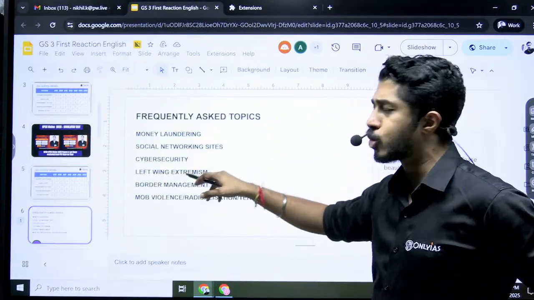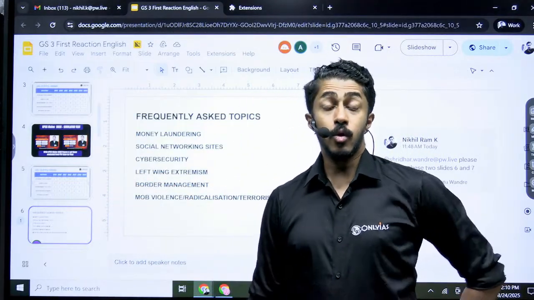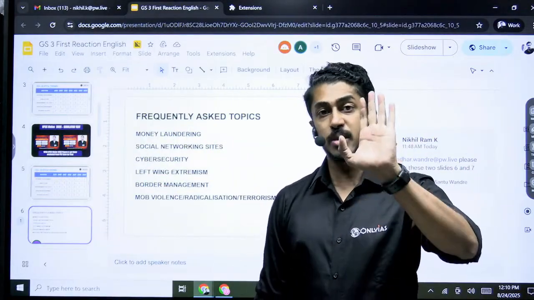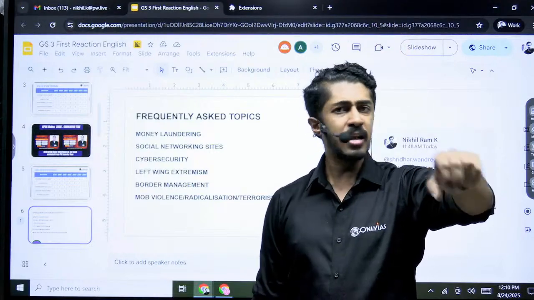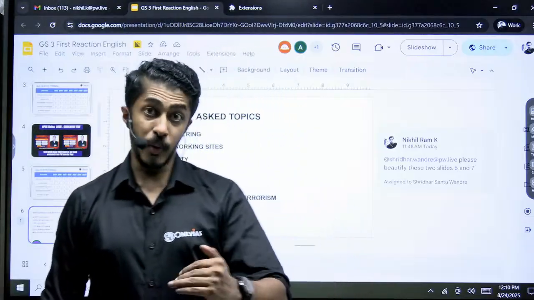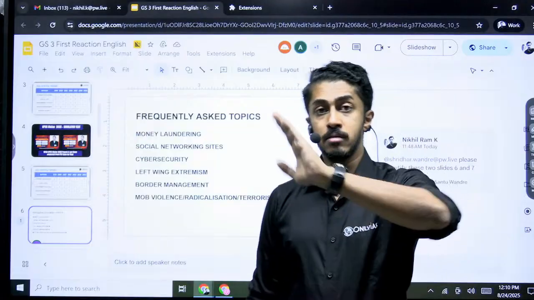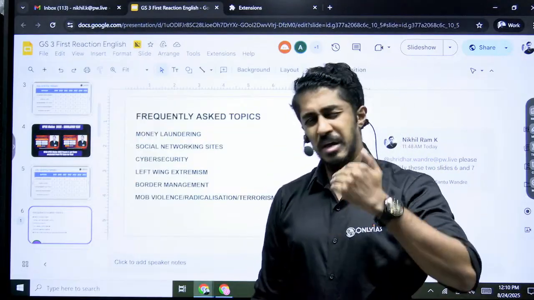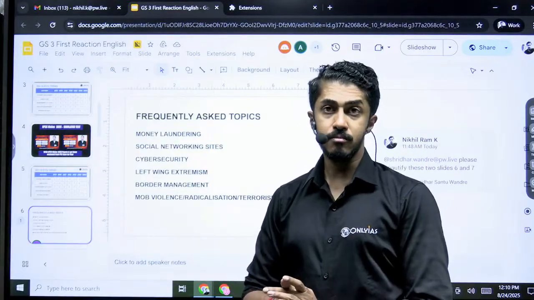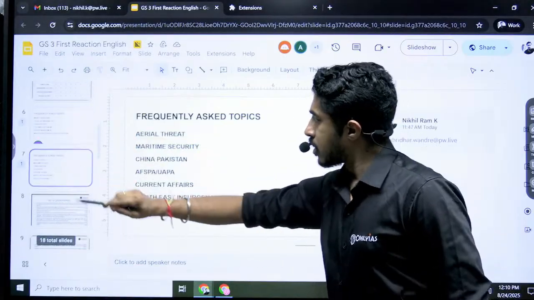For example, if those of you are giving your attempt in 2027, if you ask me how diligently should you prepare left-wing extremism, I would say, tone it down a little. You don't need to prepare too much content on it, because there is a possibility that by 2027, left-wing extremism will not be an internal threat inside India anymore. I know 2027 is huge. The Ministry of Home Affairs has predicted that up to 2030, complete wipeout will happen. But its importance is on the decline, thankfully. Got the point here?